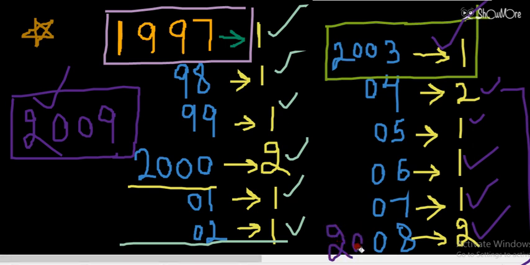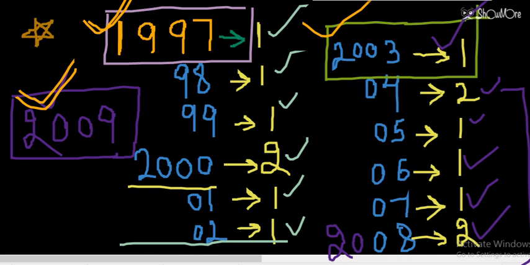So after 2008, in the year 2009, the calendar of 2009 will be same as calendar of 1997, and the calendar of 1997 is same as calendar of 2003. So in this way you have to find which of the following 2 years have same calendar. Some options will be there. We will see the questions in next video, but we are discussing the concept here.